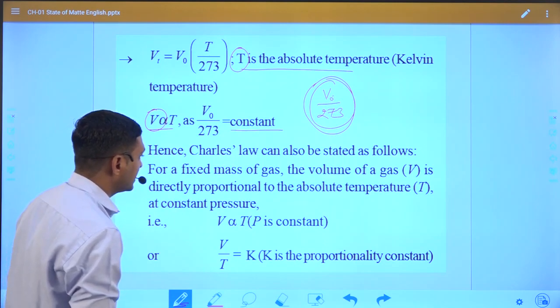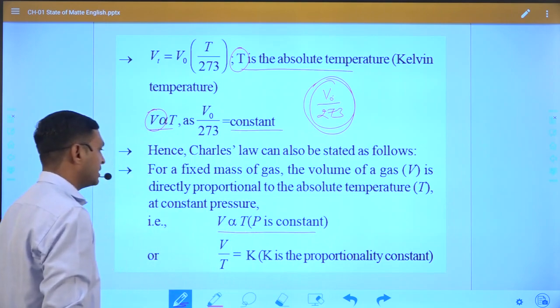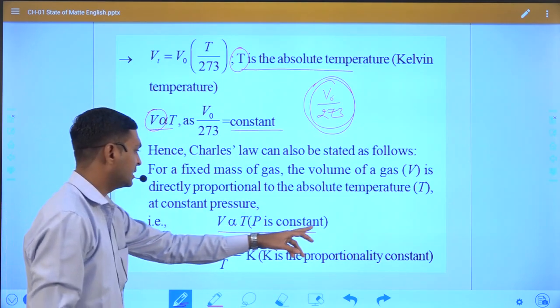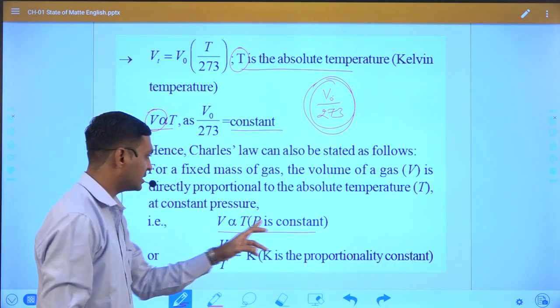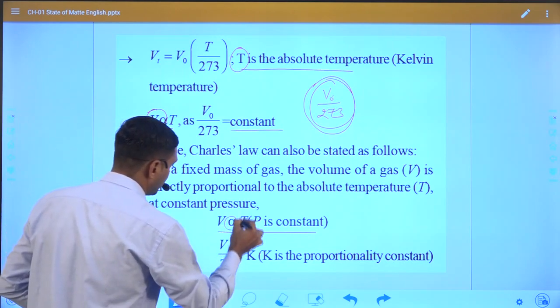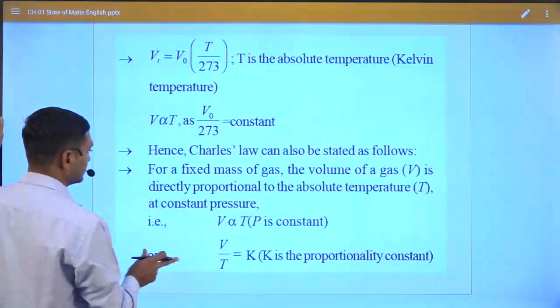Again, as we discussed earlier, in the law of Charles, V is directly proportional to T, and during the changes of temperature, pressure remains constant. If we remove the proportionality sign, the equation becomes like this.